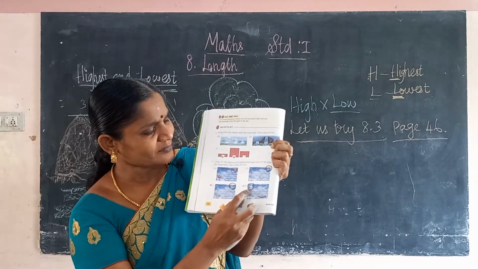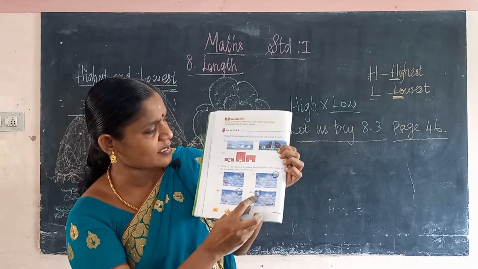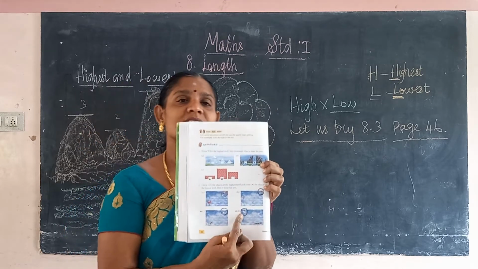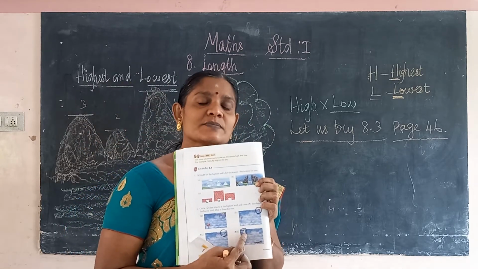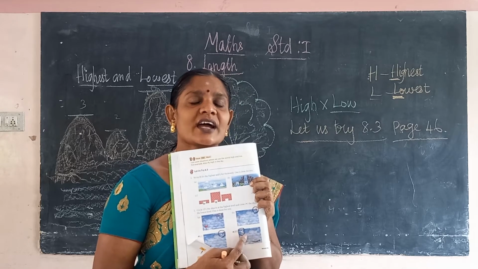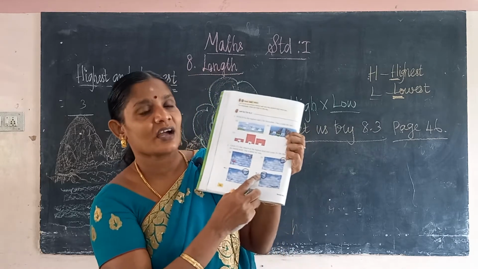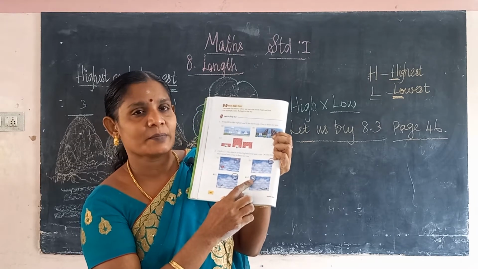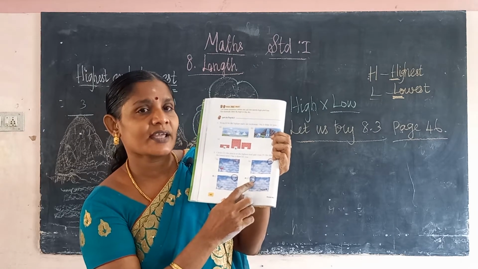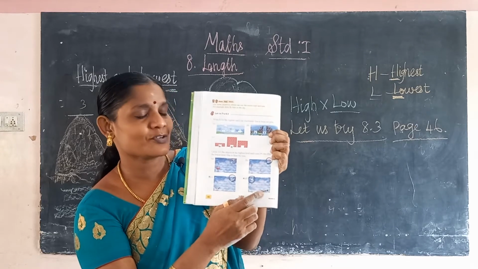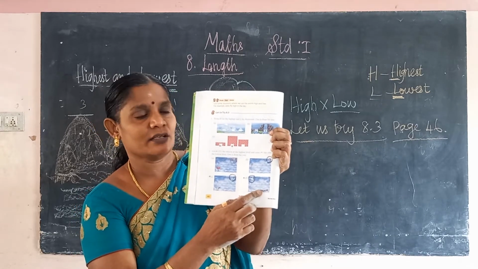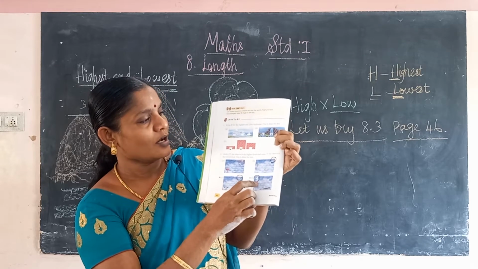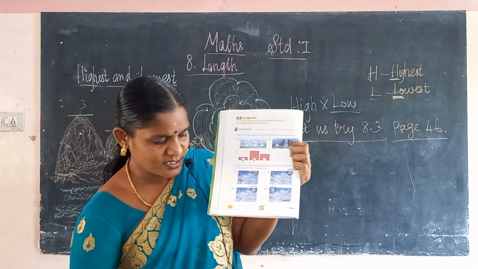Then you have to see two objects, aeroplane, here one bird is there. You compare the aeroplane and this bird. So which is the highest, which one moves higher? This one is moving higher. So this is the higher place. Okay, the bird is in the higher place compared to the aeroplane. Okay, this is the height. So you put a cross for these two.